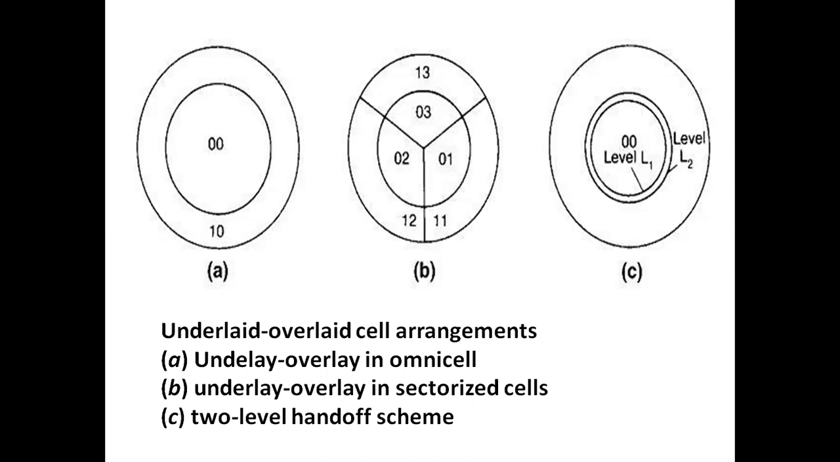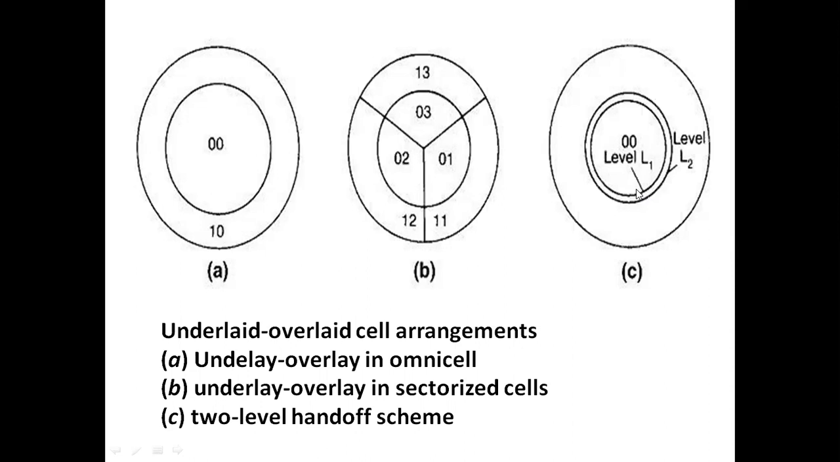And coming to the handoff procedure, the handoffs are implemented between underlay and overlay cell. How will the handoff calls be assigned? In order to avoid unnecessary handoffs, we may choose 2 levels, L1 and L2. If you see the figure, we are using two levels, level 1 and level 2. When the mobile signal is higher than level 1, so this is level 1, and this is level 2.